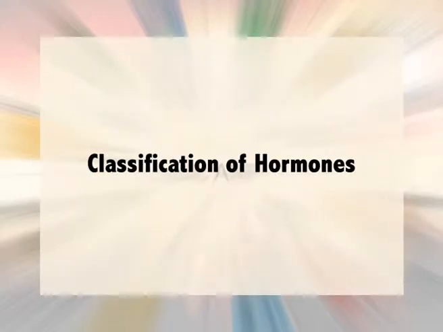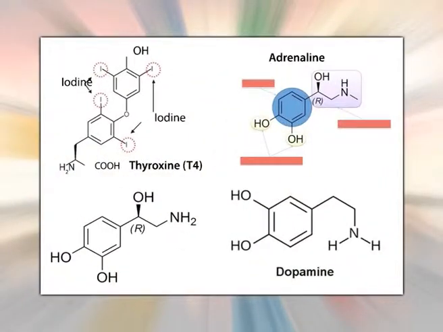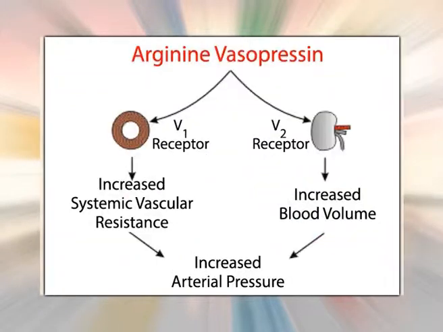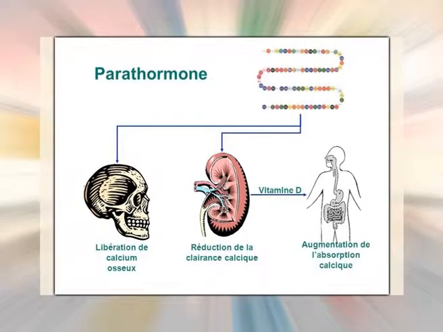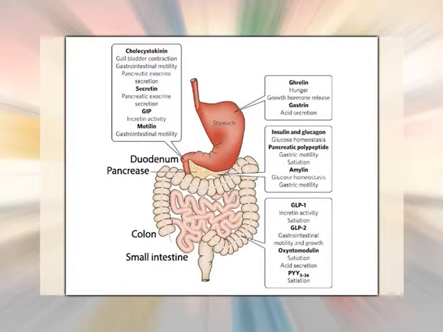Now, classification of hormones. Hormones can be classified into three categories based on the chemical nature. First, amino acid derivatives. These hormones are derivatives of amino acid tyrosine. They act as hormones, for example, thyroxine, adrenaline and noradrenaline, dopamine. Polypeptides and proteins. Many hormones are polypeptides or proteins by nature. These include insulin, glucagons, vasopressin, parathormone and hormones from anterior lobe of the pituitary body and hormones produced by the gastrointestinal tract.